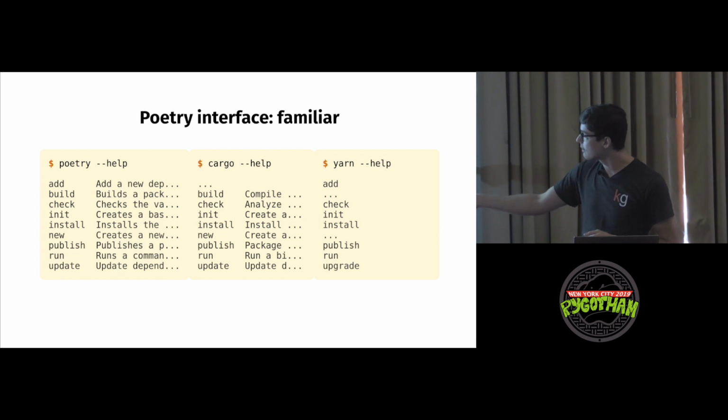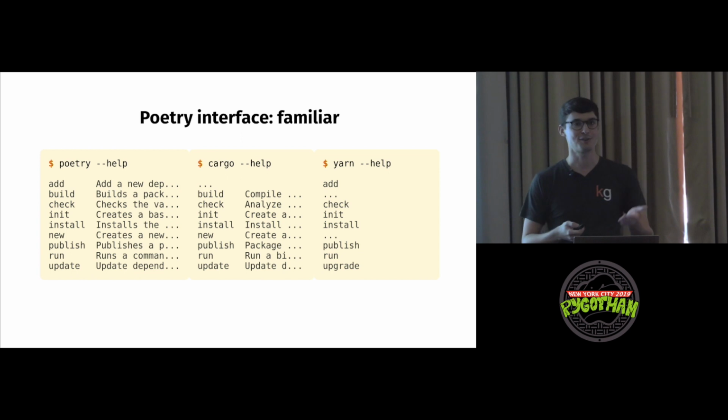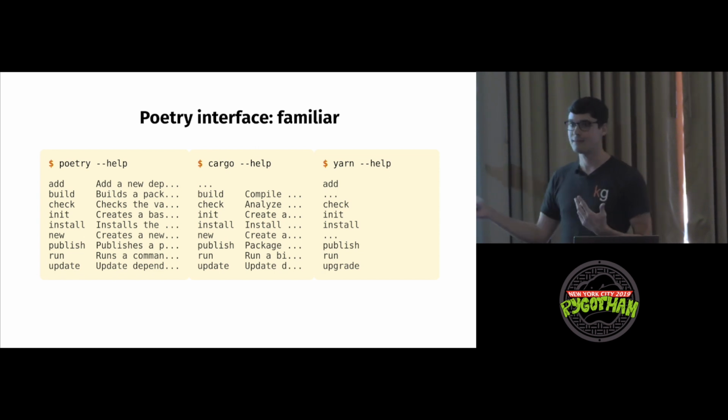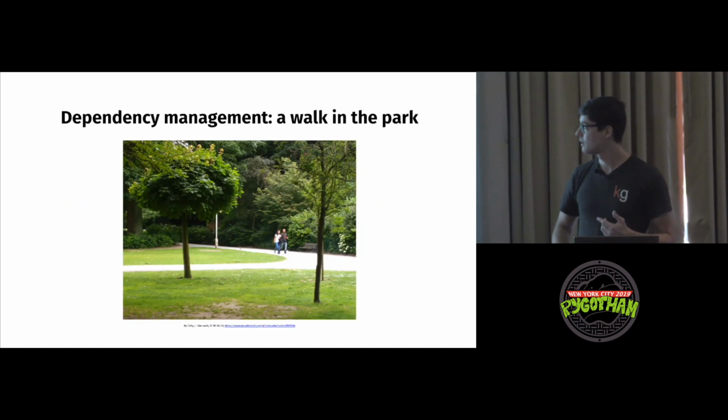And similarly, Yarn: a couple things missing by default, but we have the ability to add packages, publish them, and upgrade, a familiar interface. And there was a talk, the keynote yesterday, about attracting people from other communities and trying to build an easier community to contribute to. I think similarities to tools across the programming ecosystem are important.